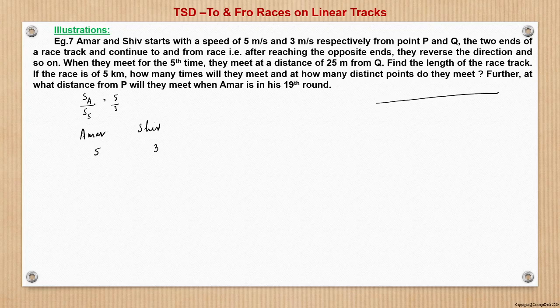So let us draw here. Amar starts from P and Shiv starts from Q, right? So at the end of the first round, Amar would be at Q. So on the odd rounds, Amar would be at Q, and Shiv at the end of the first round will be at P. So at the end of all the odd number of rounds, he will be at P. So now after the end of 10 rounds, Shiv will have completed 6 rounds at that time. At the end of the 10th round, Amar will be at P and Shiv will be at Q, right?